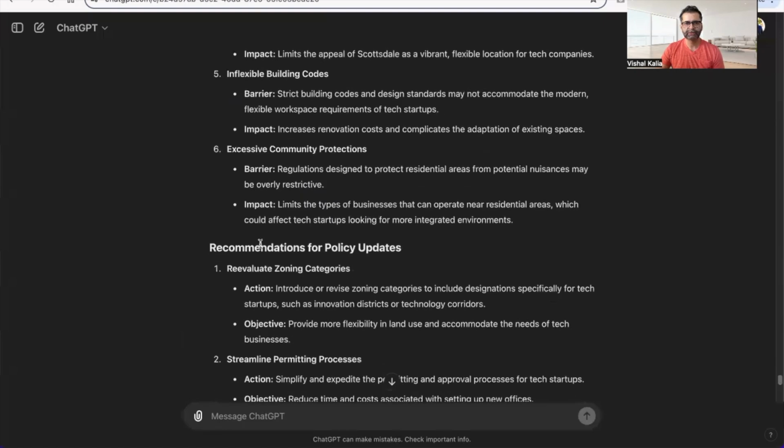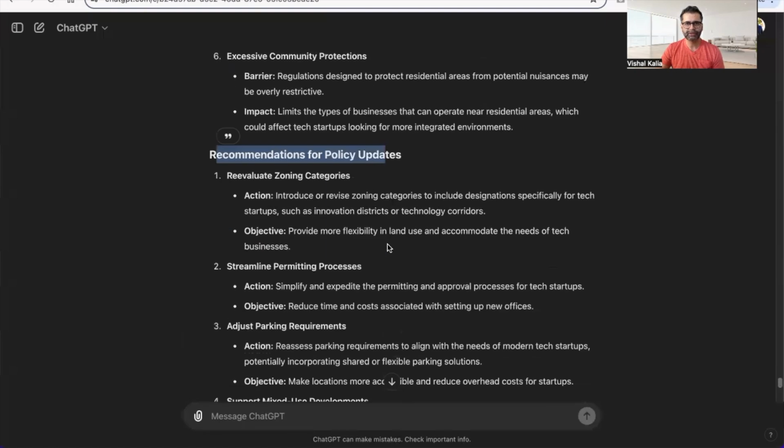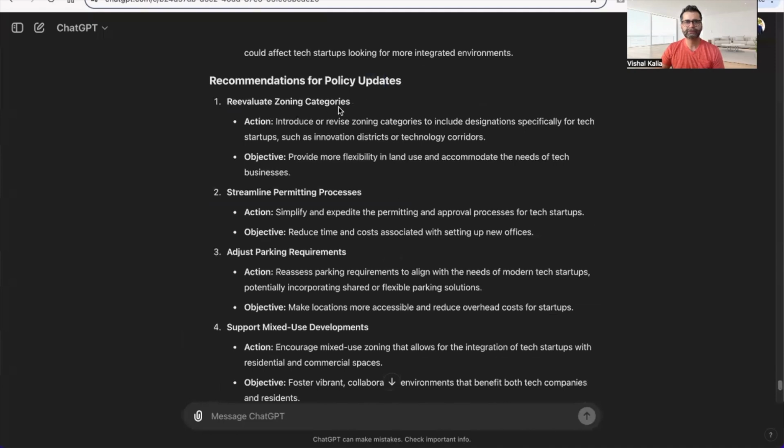Now, when I scroll around, it gives recommendations for these policy updates. Okay, reevaluate zoning categories, streamline the permitting process. This is very important, especially when you're starting a company. Getting different permits, depending on what company you have, can be pretty taxing, especially when you are a first-time founder doing a startup, because you don't know what you don't know, right?